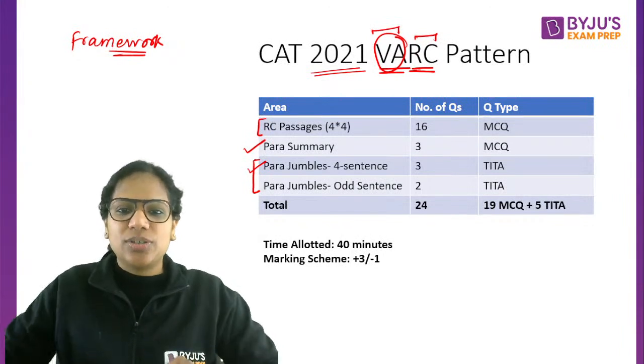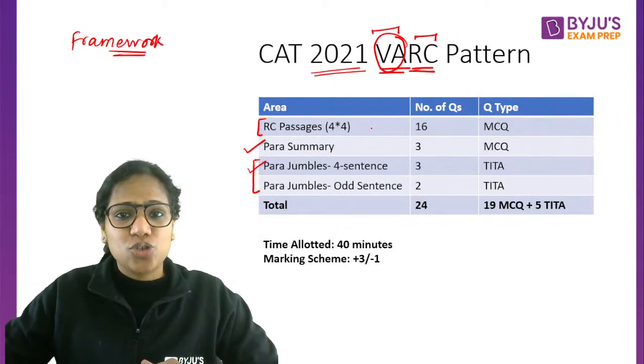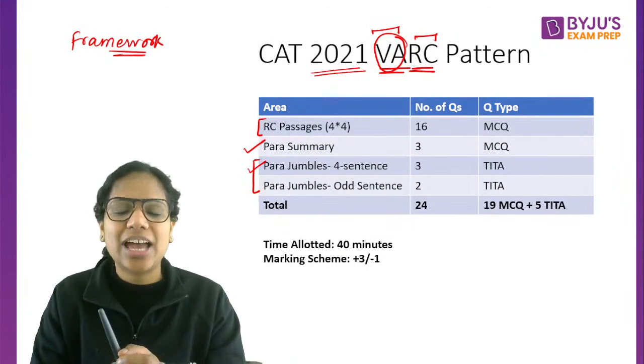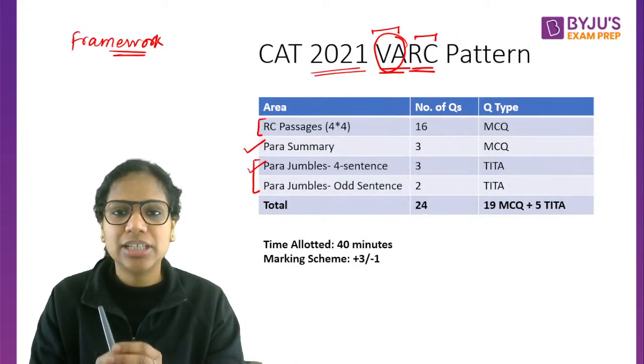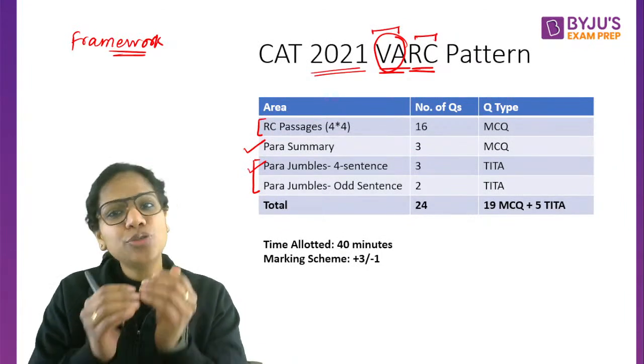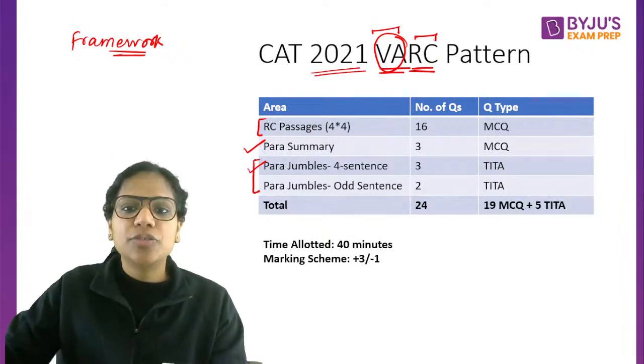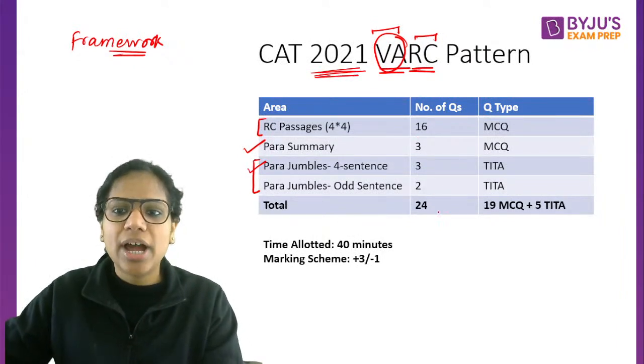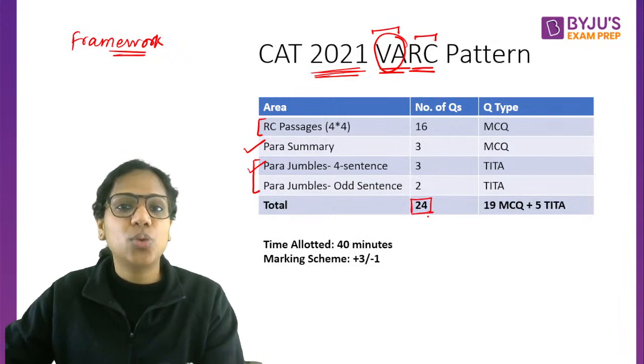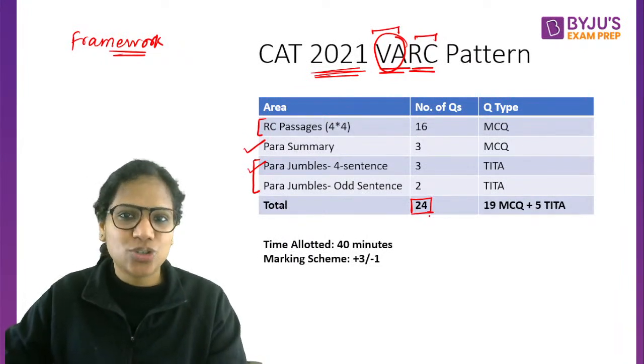Okay, now, RC passages. Because the exam's duration has been shortened, that is why the number of questions have also reduced. So if I talk about 2021, you had 24 questions in total in the VARC section.